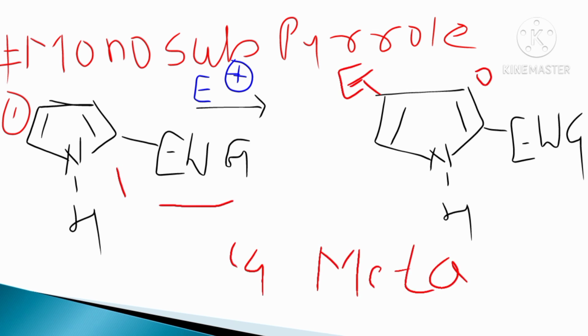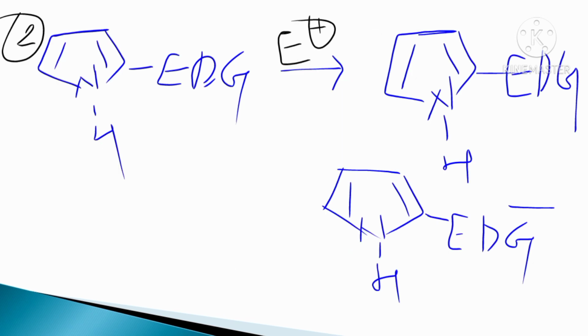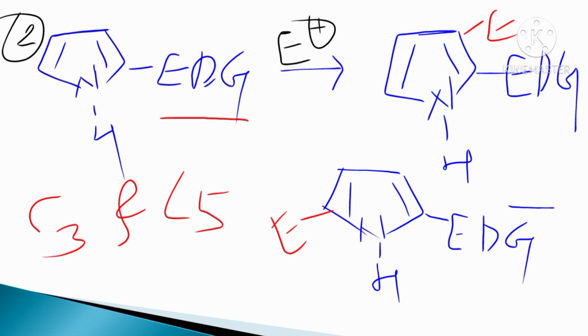Here are ortho, meta and para. When an electron donating group is present at the second position, the electrophile attacks the C3 and C5 positions, the ortho and para positions.